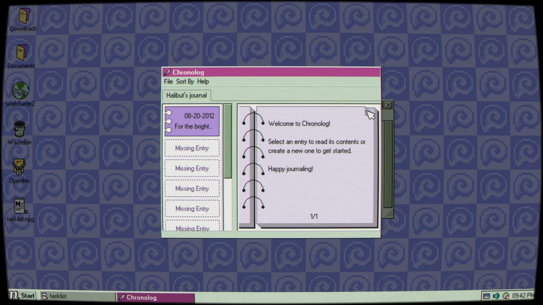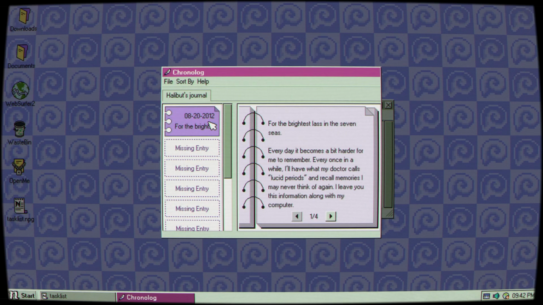Welcome to Chronolog. Select an entry to read its contents or create a new one to get started. Happy journaling. For the brightest lass in the seven seas, every day it becomes a bit harder for me to remember. Every once in a while, I'll have what my doctor calls lucid periods and recall memories I may never think of again. I leave you this information along with my computer.